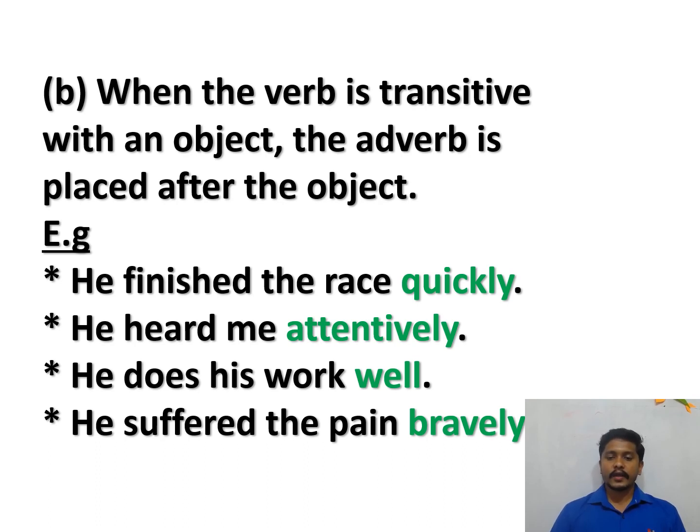So here quickly, attentively, well, bravely are used as adverbs, and these adverbs come after the transitive verb with an object. See, he finished the race. He finished what? He finished the race quickly. So the adverb came after the object because a transitive verb is used there. He heard me attentively. Heard is the verb and me is the object. So the adverb is used after the object.